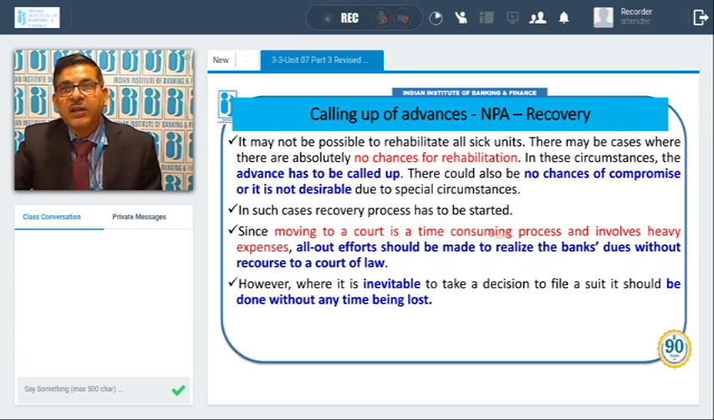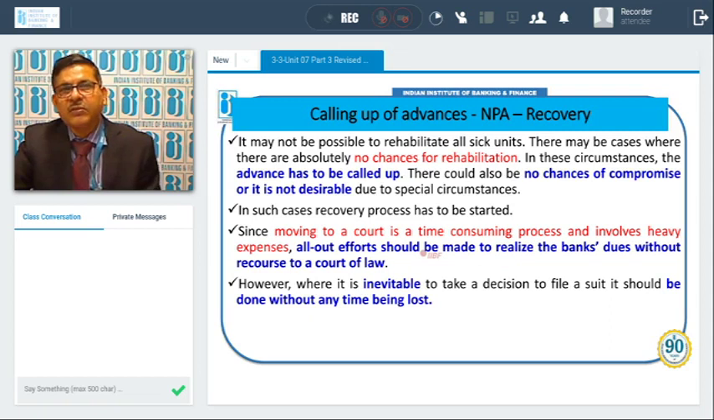Since moving to a court is time consuming, you know all that legal process is very lengthy, and cumbersome also. So moving to a court is a time-consuming process and it involves heavy expenses. So all-out efforts should be made to realize the bank's dues without recourse to a court of law.